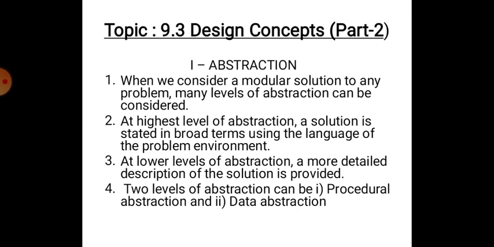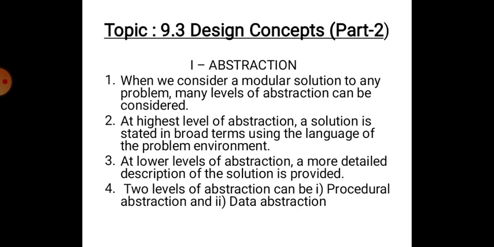Point number three. At lower levels of abstraction, a more detailed description of the solution is provided. So at the highest level, you have got a broad definition of the problem, and at the lower levels, we go for a detailed description of the solution.